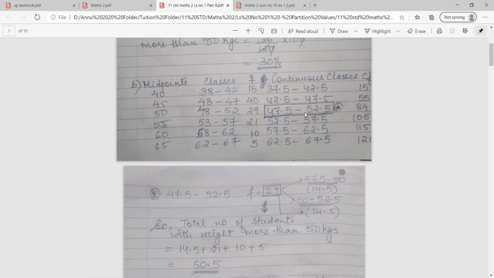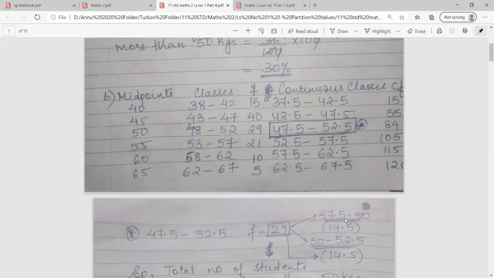अभी 50 lies in the class 47.5 to 52.5. Okay. So I will pick and split this class into two parts. So the first class will have 47.5 से 50 तक, and the next class will have 50 से 52.5 तक. Okay, are you all clear यहाँ तक?